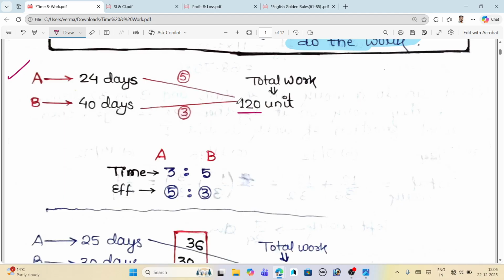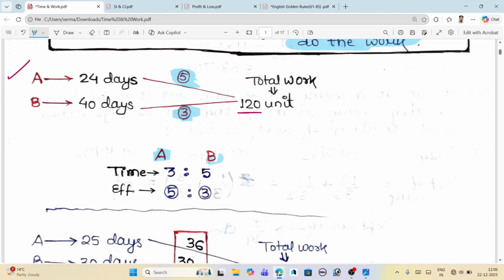This 120 is our LCM and this is our total work. If you divide 120 by 24, you will get 5. This is our multiplication factor. And when you divide 120 by 40, you will get 3. This is also our multiplication factor. And what are 5 and 3 here? This is our efficiency.